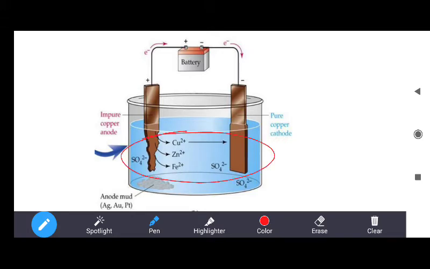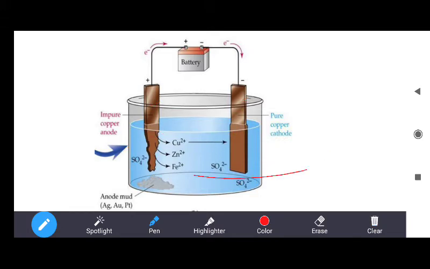Here you have to take a solution of the same electrolyte, meaning if you are separating copper metal, then you have to use a solution of copper sulfate or cupric chloride, etc. Means you can use the electrolyte of the same metal.